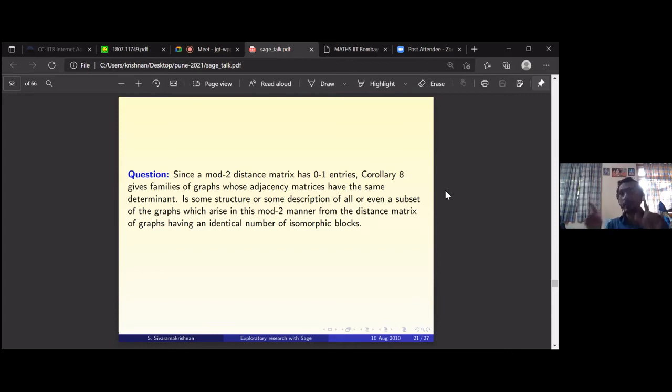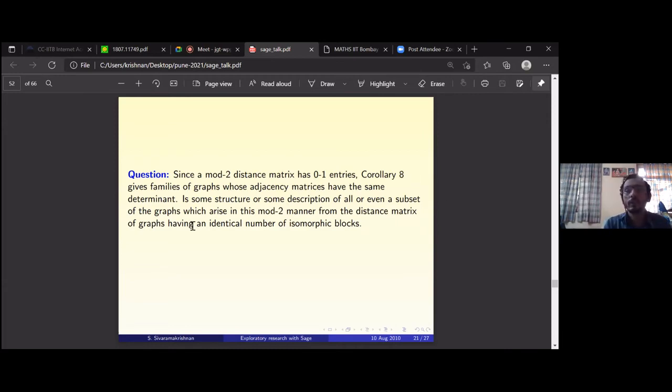The way to construct the graphs is, you look at the distance, you come up with the number of isomorphic blocks being the same, you connect them up however differently, then you look at the mod 2 distance, and then look at the graph that you form in that manner. It's a complicated description of the graph that you're obtaining, whose adjacency matrices you are saying have the same determinant. Is there an easy description? I still don't know what it is.